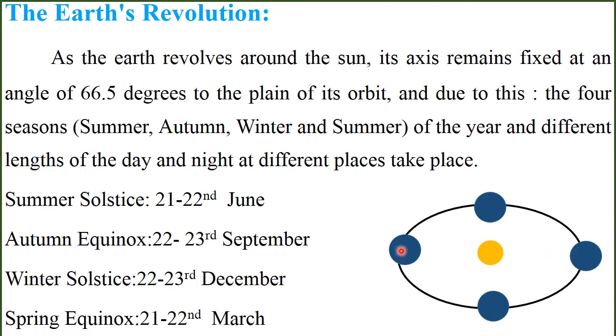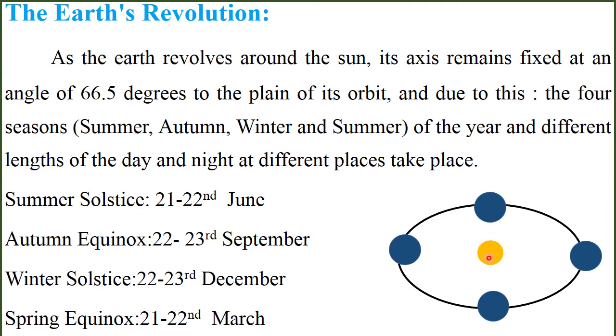Our earth moves on this elliptical path around the sun, and when the earth is at different places from the sun, the seasons will be different. For example, when it is here, the season will be spring, and when it is here, there will be summer, and when it is here, then there will be autumn, and when it is here, then there will be winter.